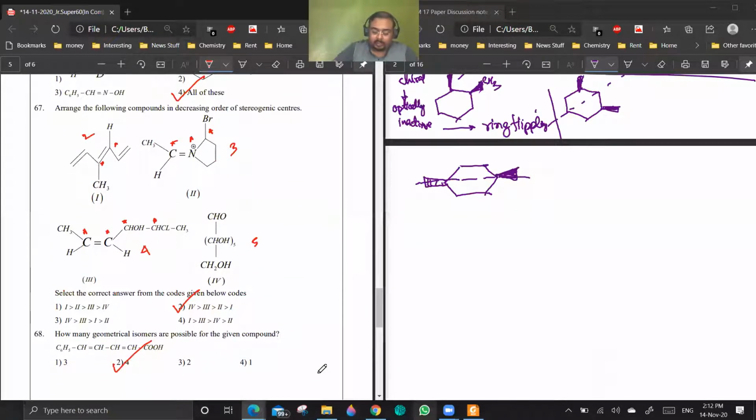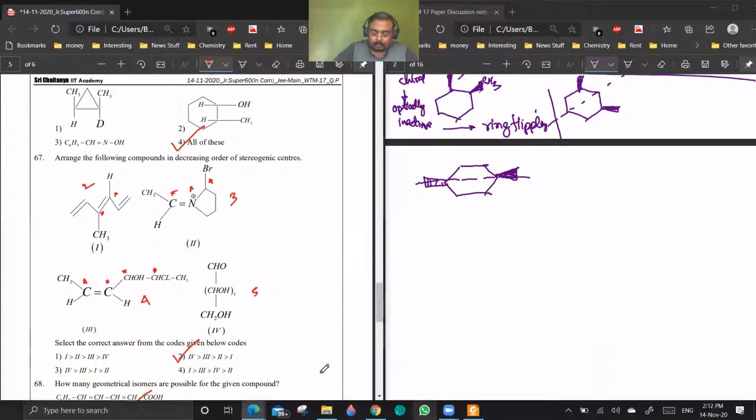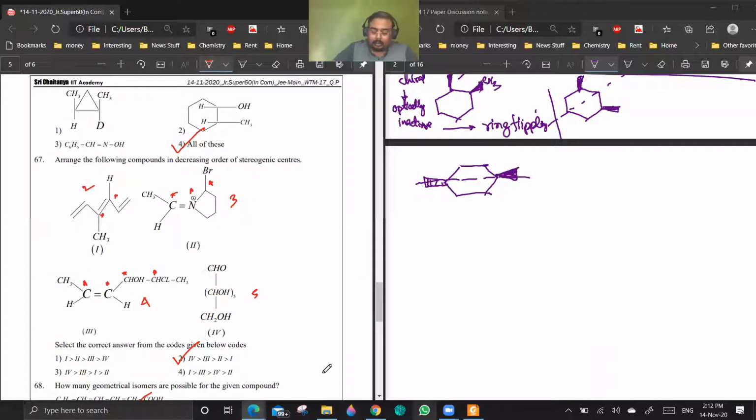Okay, 67 and 68. In 67, they're asking stereogenic centers, and they have not mentioned configuration here, so we will be taking the maximum number of centers. You have to check for all sp2 carbon atoms.